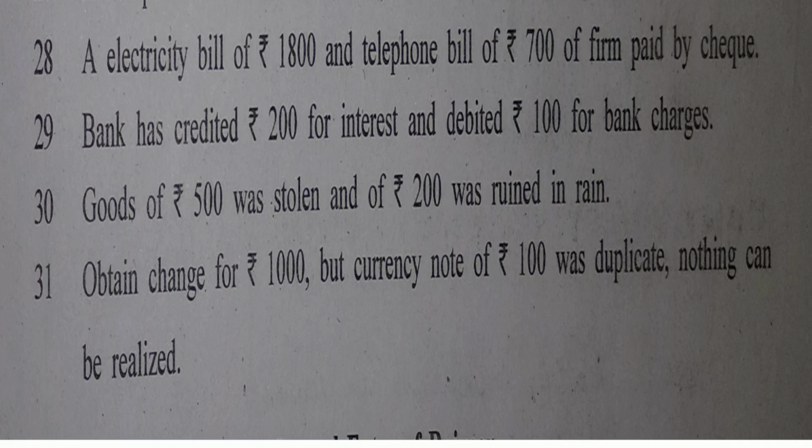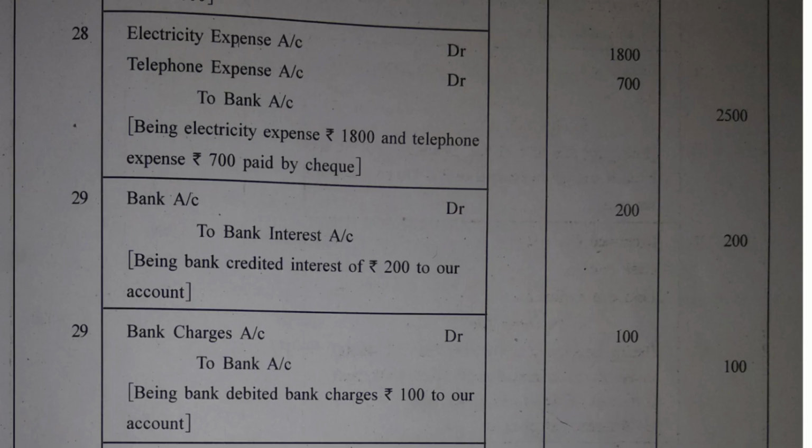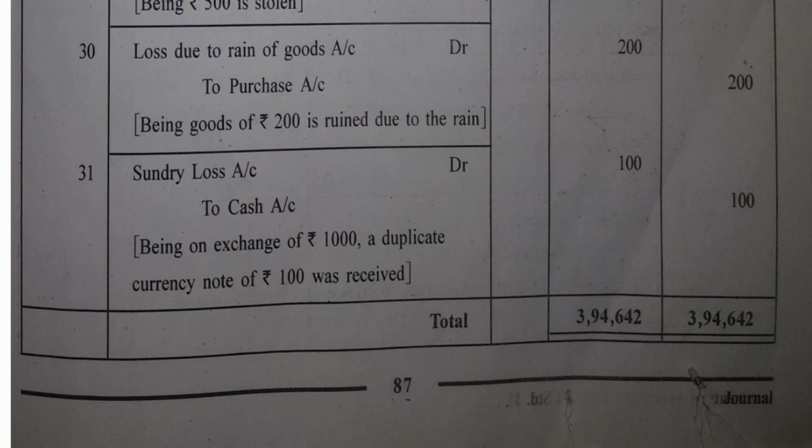So with this we complete illustration 12 that we have been doing for so many lectures. And here is the journal entry for the transaction on 31st of August. Sundry loss account debit to cash account. So illustration 12 is completed here, which was quite long and was a mixture of all the illustrations solved previously, including illustration 11.